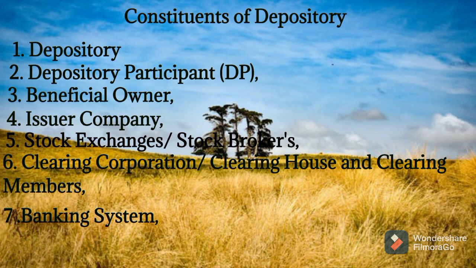And when we sell securities to a buyer, on behalf of the buyer, the bank will make payment to us sellers, isn't it? So this is the banking system. We can see it is a part of depository participant, and also it maintains a current account for participants, isn't it?